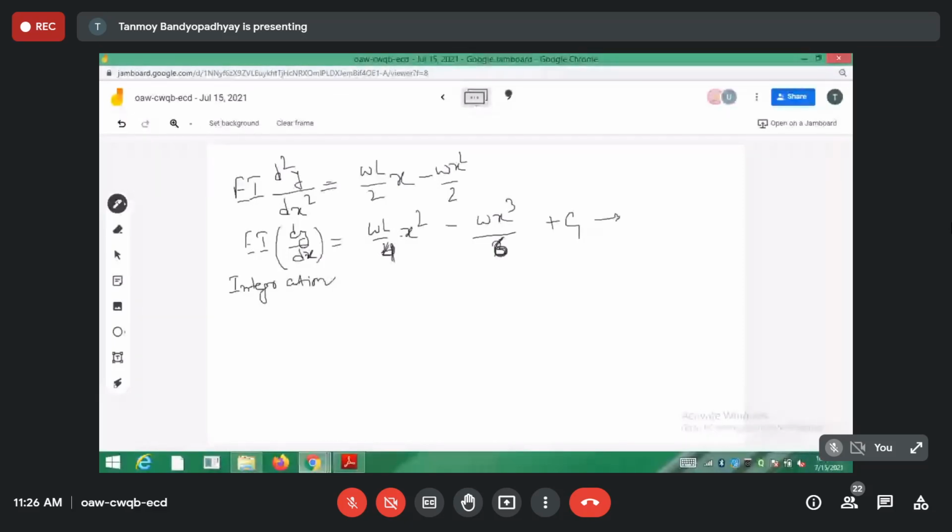Now let's find out the equation for the deflection. I have to integrate it again. So EI into y is equal to WL, x cube by 3, so x cube divided by 12, minus W x to the power 4 by 4, so W by 6 into 4, that is 24, x to the power 4, plus C1 x plus C2. So this is the expression for the deflection. Correct?